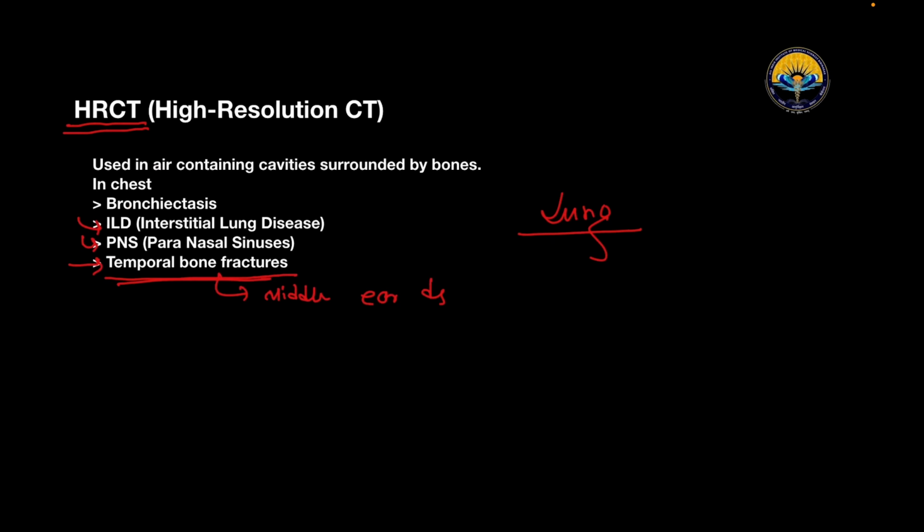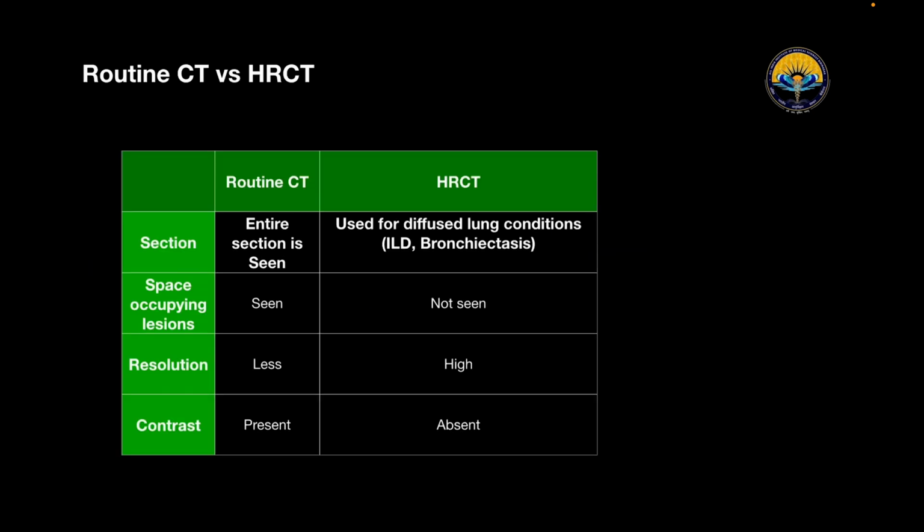But for your general information, I just wanted to let you know that CT scan has radiation exposure, right? So it can't be used in pregnant women, and it is contraindicated in pregnant women. So what is the difference between routine CT and HRCT? In routine CT, we can have the entire section, while HRCT is used for diffuse lung conditions like interstitial lung disease and bronchiectasis and several other conditions.